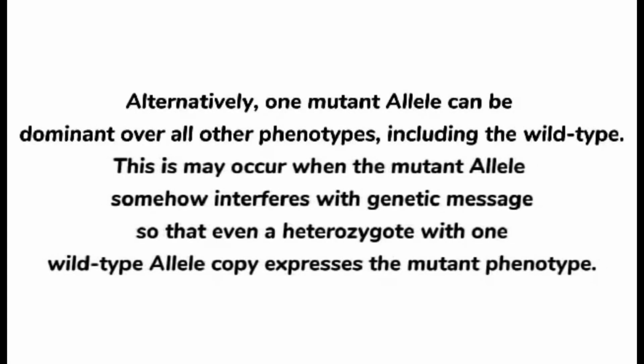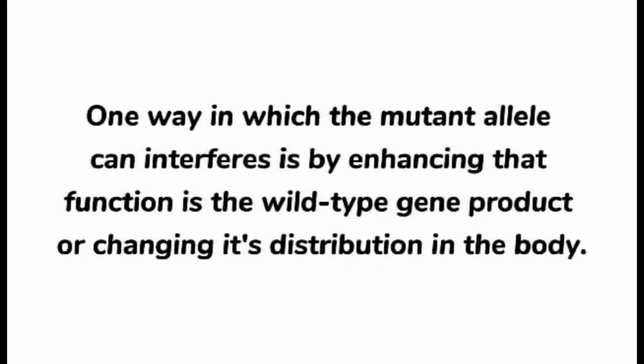Alternatively, one mutant allele can be dominant over all other phenotypes, including the wild type. This may occur when the mutant allele somehow interferes with the genetic message so that even a heterozygote with one wild-type allele copy expresses the mutant phenotype. One way in which the mutant allele can interfere is by enhancing the function of the wild-type gene product or changing its distribution in the body.